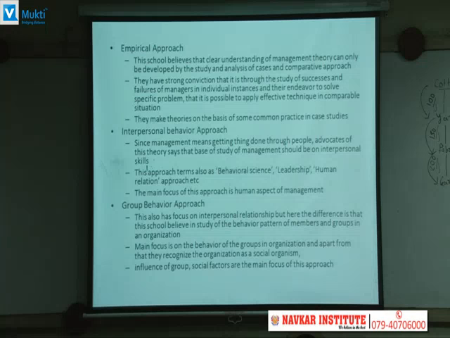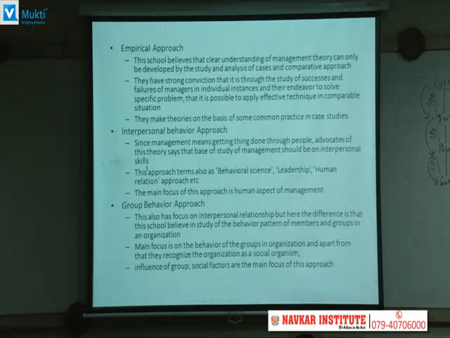Then another approach that came into existence is the interpersonal behavior approach. The definition of management says that management means getting work done by people. If you want to get your work done by the people, in that case your relationship with the people is the most important factor. So the people who support this approach say that to do better management, it is important that your relationship with your subordinates is good. As per the definition of management, your relationship with your subordinates is going to play an important role.